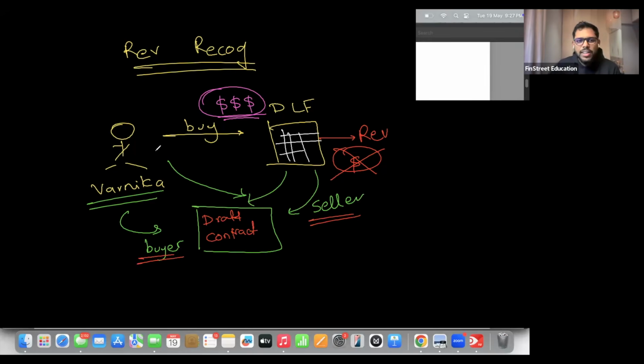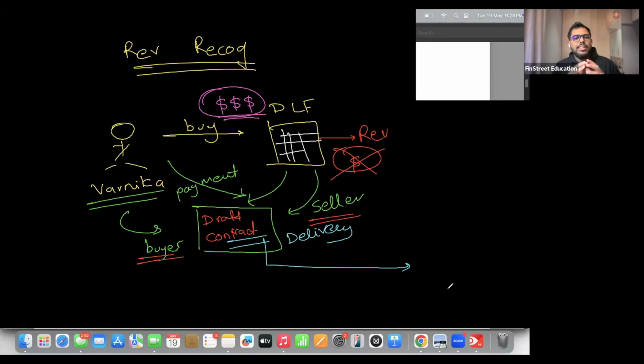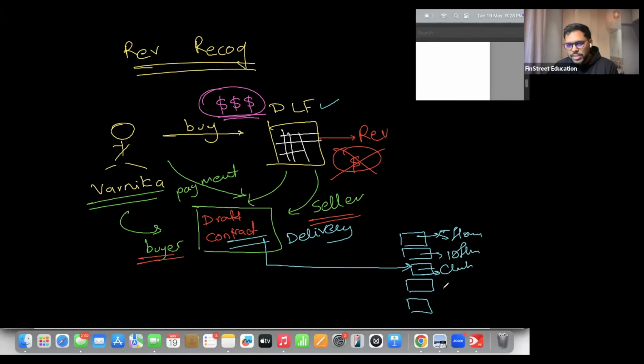Now from Varnika's end, the requirement will be mainly around payment because she is buying. From DLF's end, the main requirement would be around delivery. Now, once the details are outlined, let's say the delivery is happening over a long term. So what they can do is they can create specific items. DLF will say that first we will deliver 5 floors, then we will deliver 10 floors, then we will deliver a clubhouse, then we will deliver a garden or other amenities and so on.